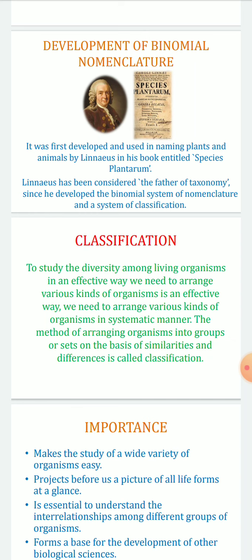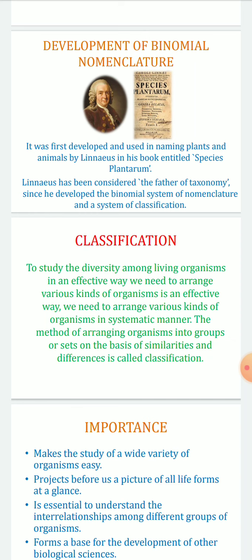So moving on, we need to understand how this nomenclature developed. It was first developed and used in naming plants and animals by Linnaeus in his book entitled Species Plantarum. Linnaeus has been considered the father of taxonomy since he developed a binomial system of nomenclature and a system of classification. What is the system of classification?